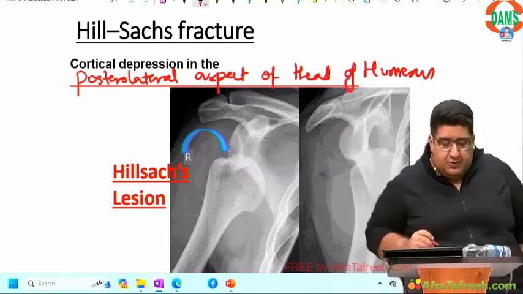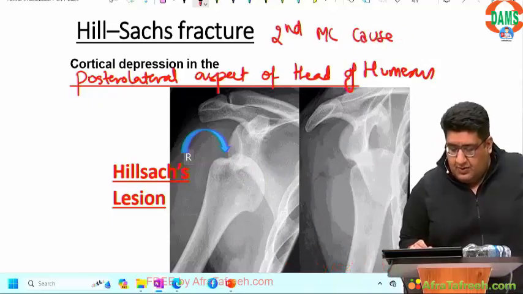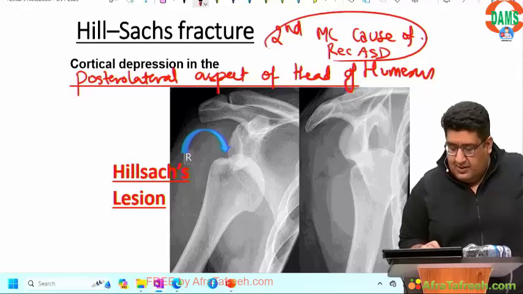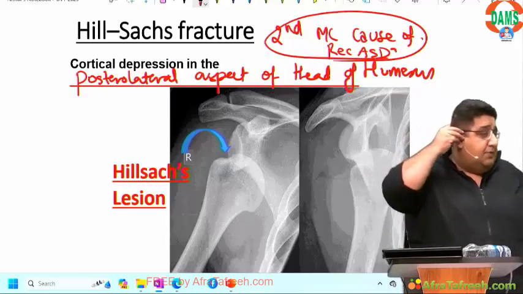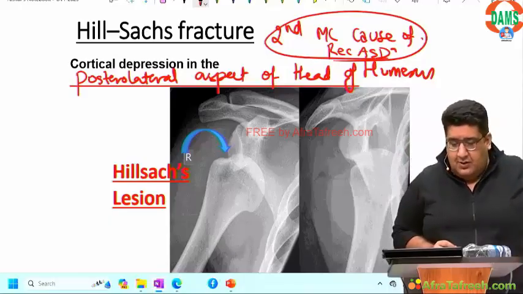So this is cortical depression in the posterolateral aspect of head of humerus, which is the second most common cause of recurrent anterior shoulder dislocation. Done. So we have spoken about Bankart. We have spoken about Hill-Sachs.